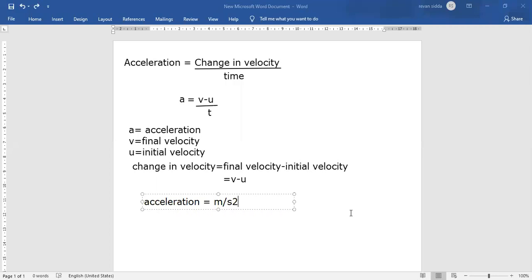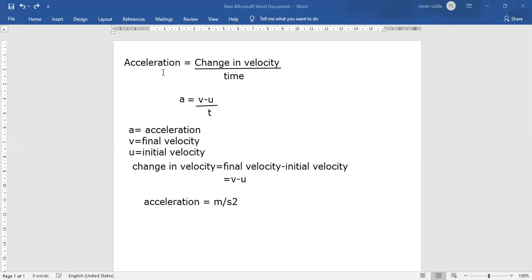Understood? Remember this one. The unit of acceleration is meter per second square.